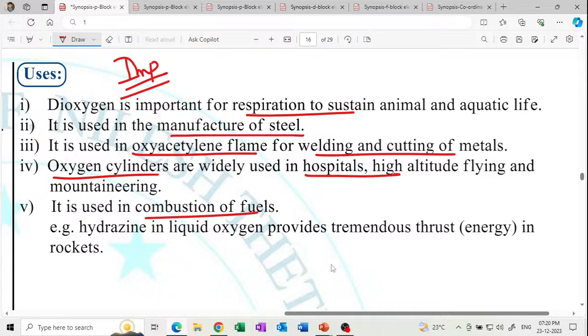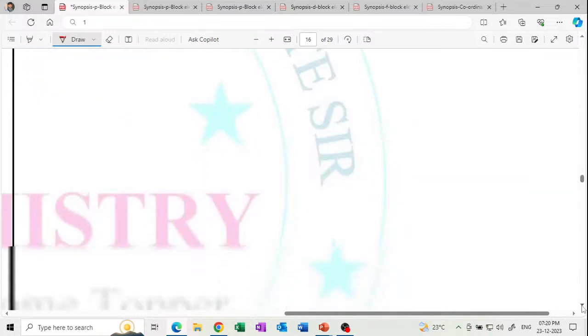Used for the combustion of fuel. And hydrogen with liquid oxygen provides tremendous thrust energy in rocket fuel. So it is used in rockets. Used in rocket: hydrogen and liquid oxygen. Uses are important, remember. They will ask uses in the exam. Uses of oxygen.